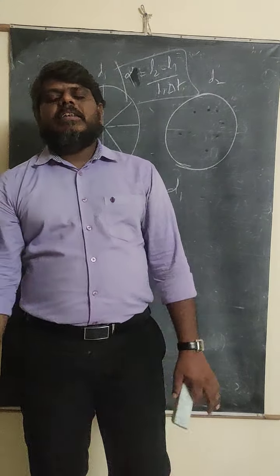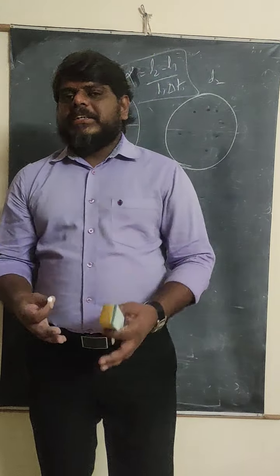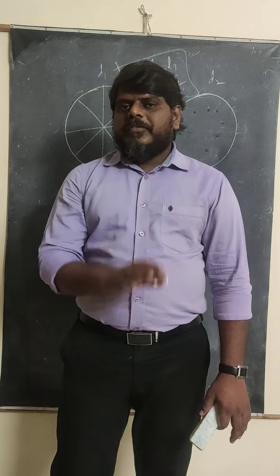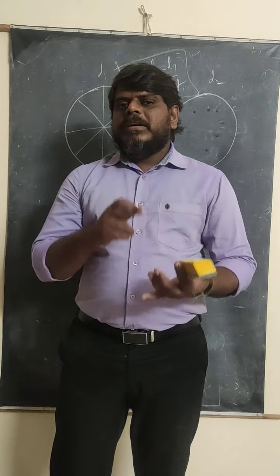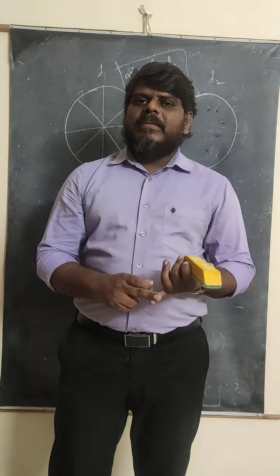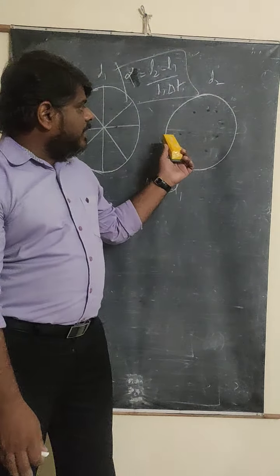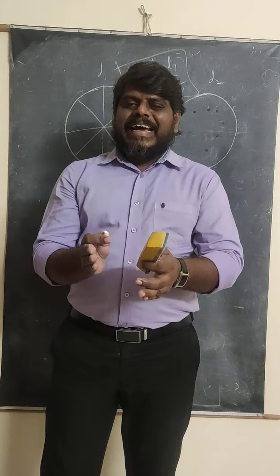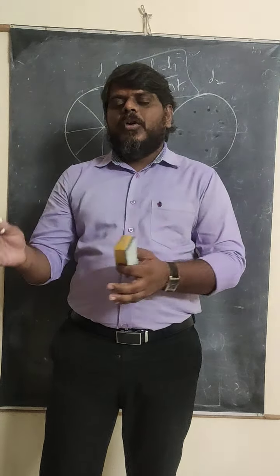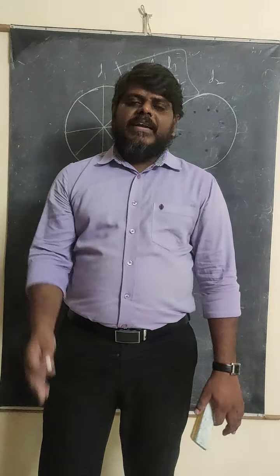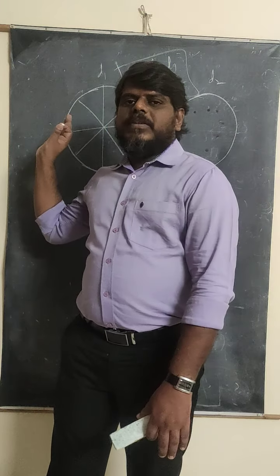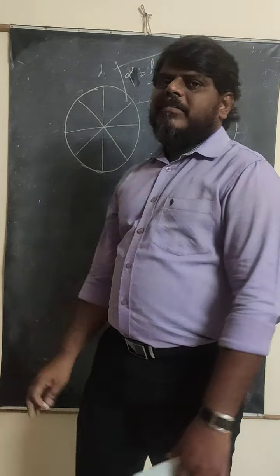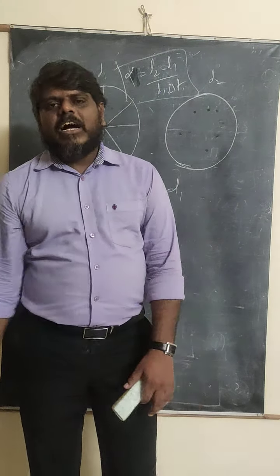These concepts are very important applications of linear expansion in our real life. All of you must remember these applications. Among them, the small gap left between two railway tracks is very important, and this one is also very important for solving problems. Don't be confused: always consider the smaller diameter as the initial length, and the larger diameter as the final length in the case of the construction of the wooden wheel. And the formula is alpha is equal to L2 minus L1 by L1 into delta T. These are the concepts you need to remember.